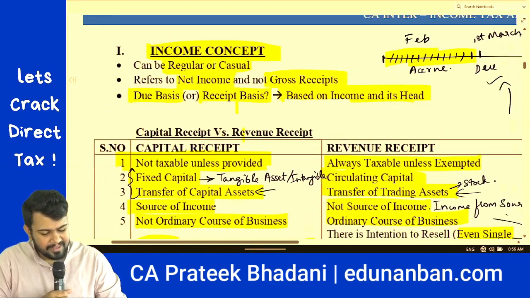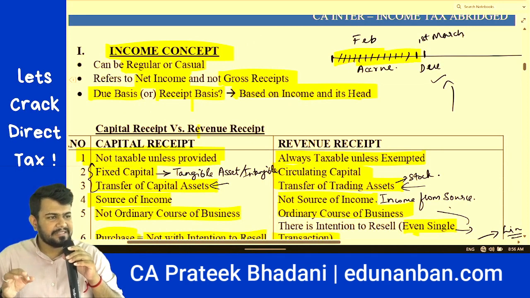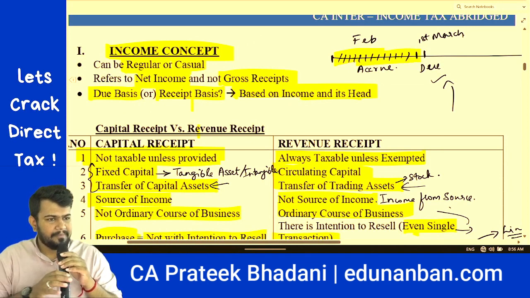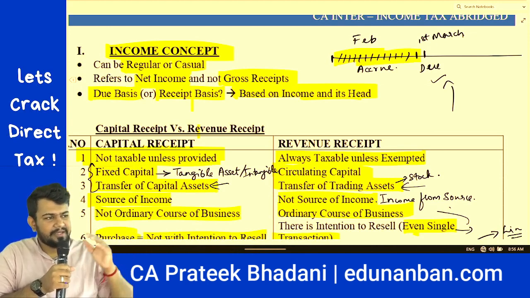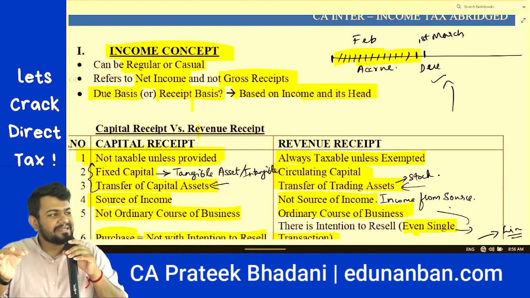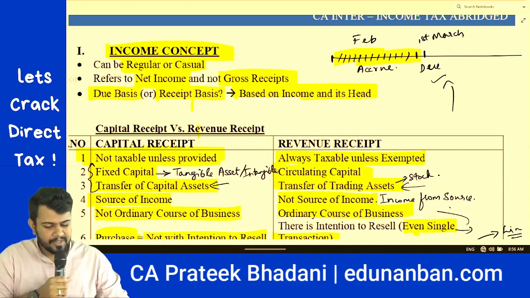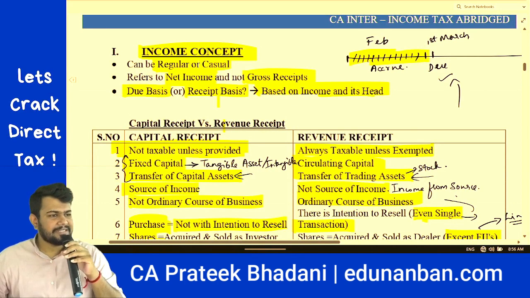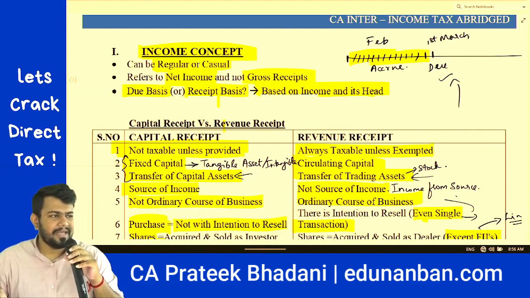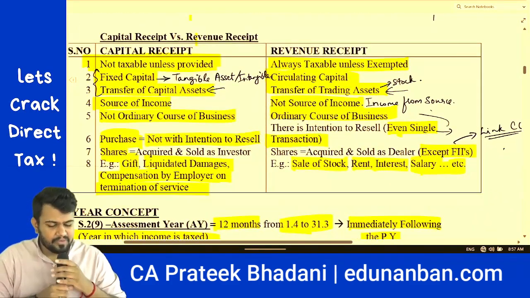Then, whether income refers to net income or gross receipts, the answer is it refers to net income. It means after the gross income, you can reduce the deductions. However, the deductions that you reduce should be as per the Income Tax Act. Then, whether income is taxed on due basis or receipt basis, the answer is it changes based on the head of income.